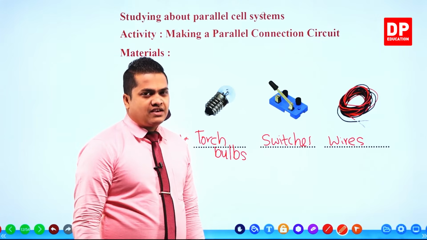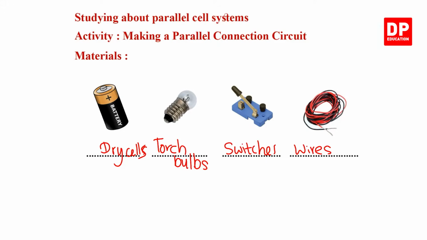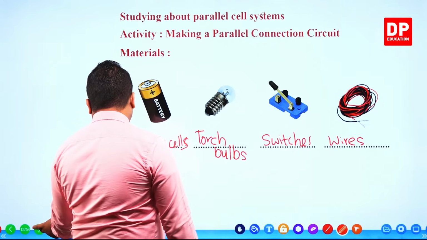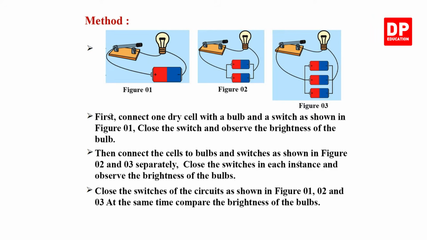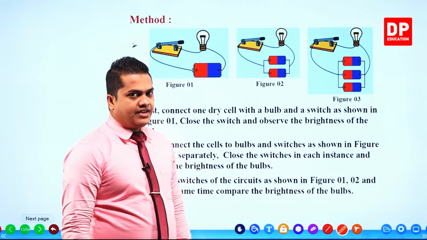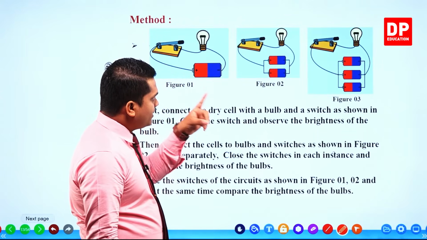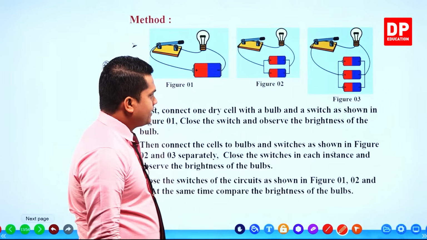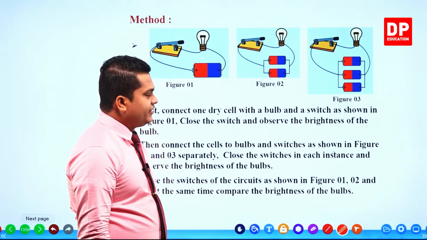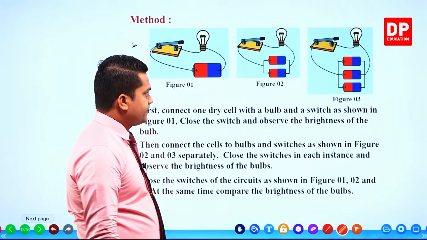You will be needing several bulbs as well to check the brightness of the bulbs. Let's see how to conduct the activity. Once again, you are given three figures: figure 1, figure 2 and figure 3.